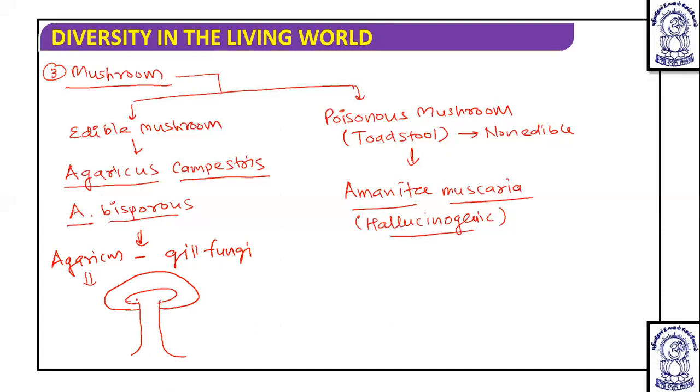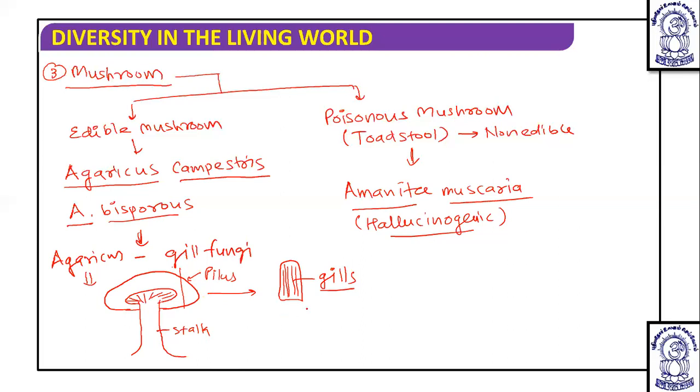Here is the presence of several gills. This part is known as the pileus. This part is known as the stalk or stipe. Now, when we see the cross section of this pileus, you will see certain gills present like this. And these gills are found here, so because of this, it is known as gill fungi.